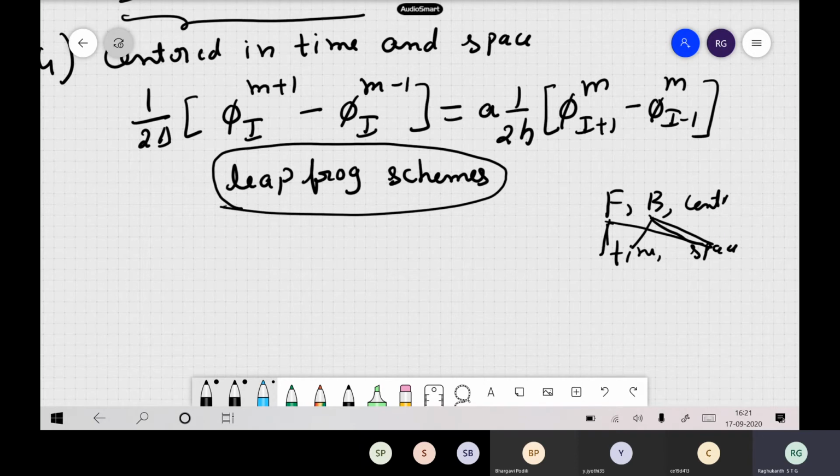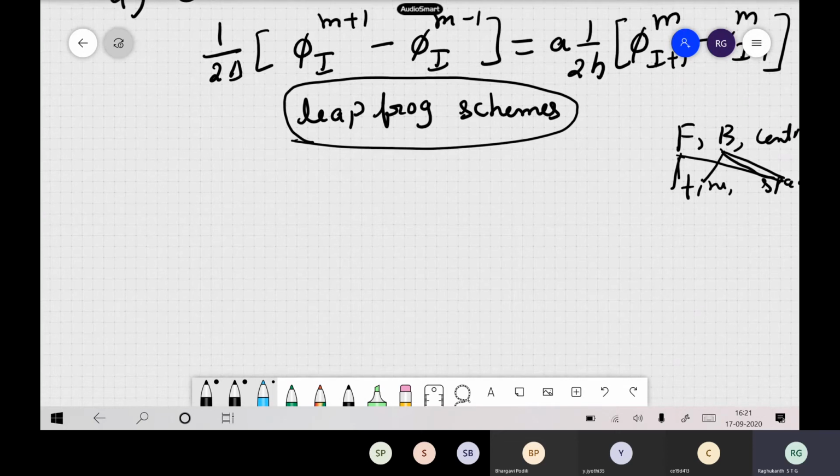So this is a very important thing which we use in finite difference. In finite difference, mostly to compute all the derivatives, instead of using a forward derivative or a backward derivative, we will be using the central derivative, also known as the leapfrog scheme, where you are using a central derivative in time as well as in space. Like this there are many other varieties of schemes available, but this is the one which is widely used in practice. So this is one more important thing you have to know.